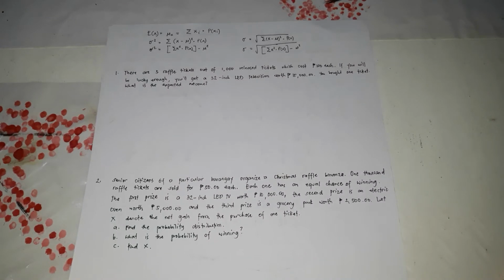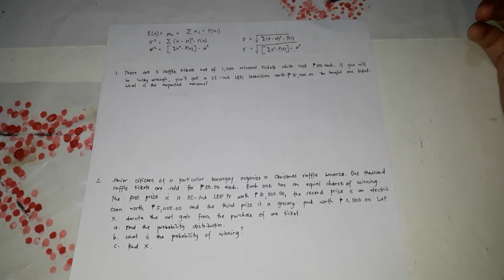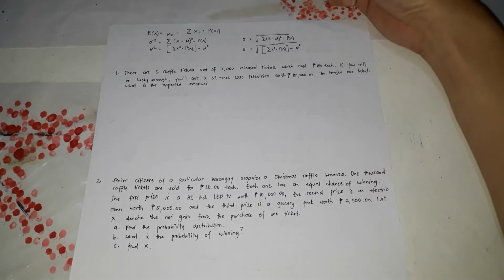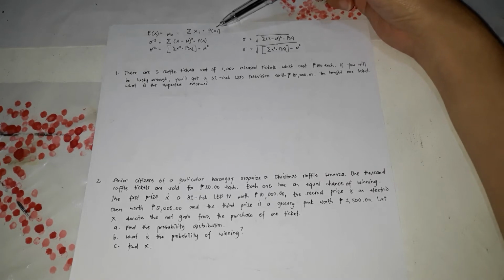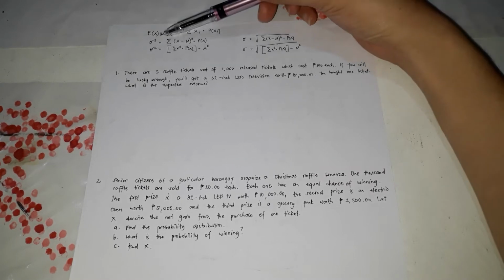Now we're going to solve problems involving probability distribution, mean and variance of probability distribution. So the first one is we're going to review first the formula for getting the expected value or the mean. The expected value is equal to the summation of x times the probability of x.